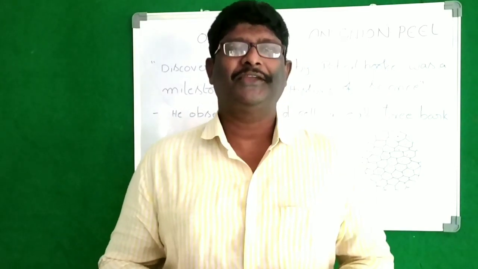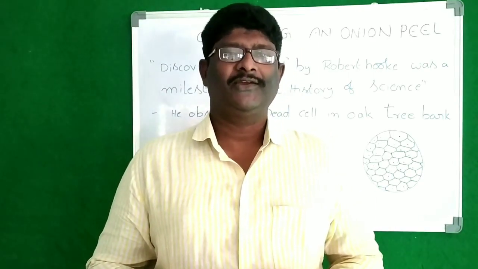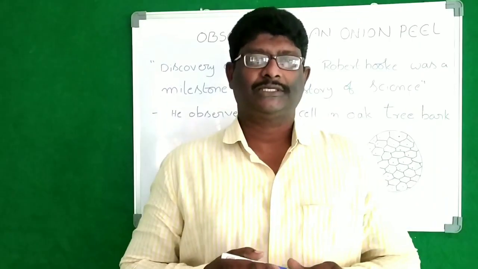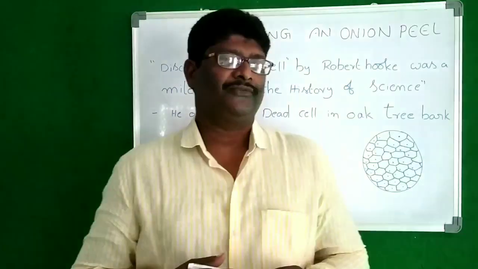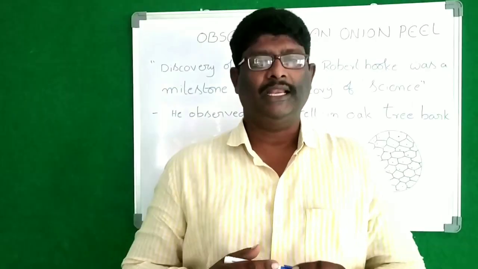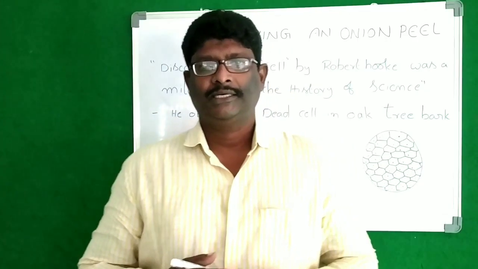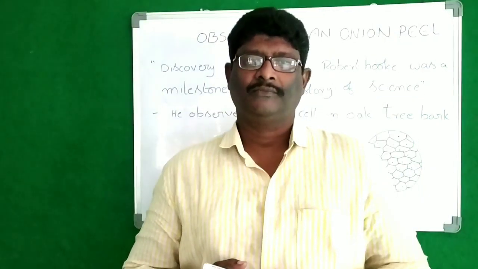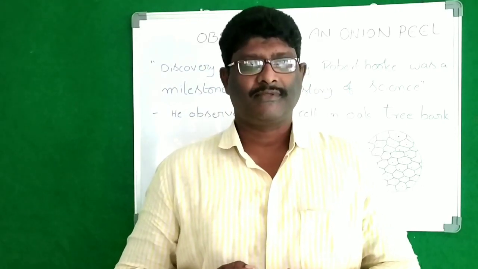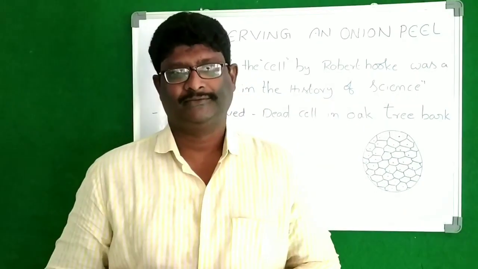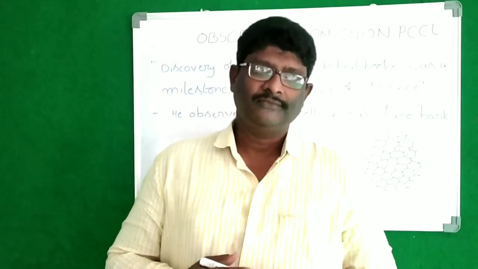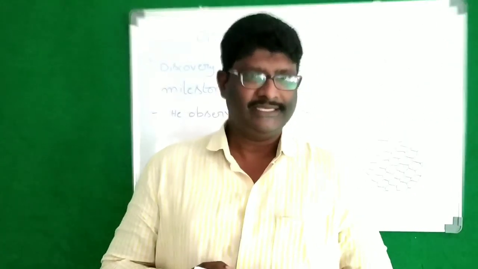Good morning, students. How are you? I think you all are fine. Is it right? Yes. In the last class, we learned that the cell is the basic unit of our life. We started that lesson, and we learned many things: who invented the microscope and the discovery of the cell. So, who discovered the cell? Robert Hooke. He discovered the cell. Where? In oak tree bark.